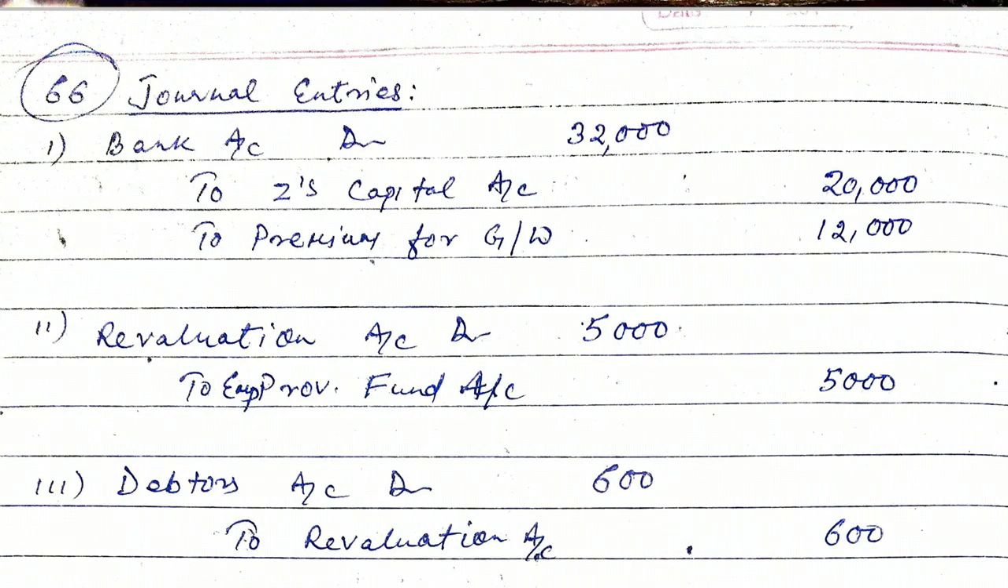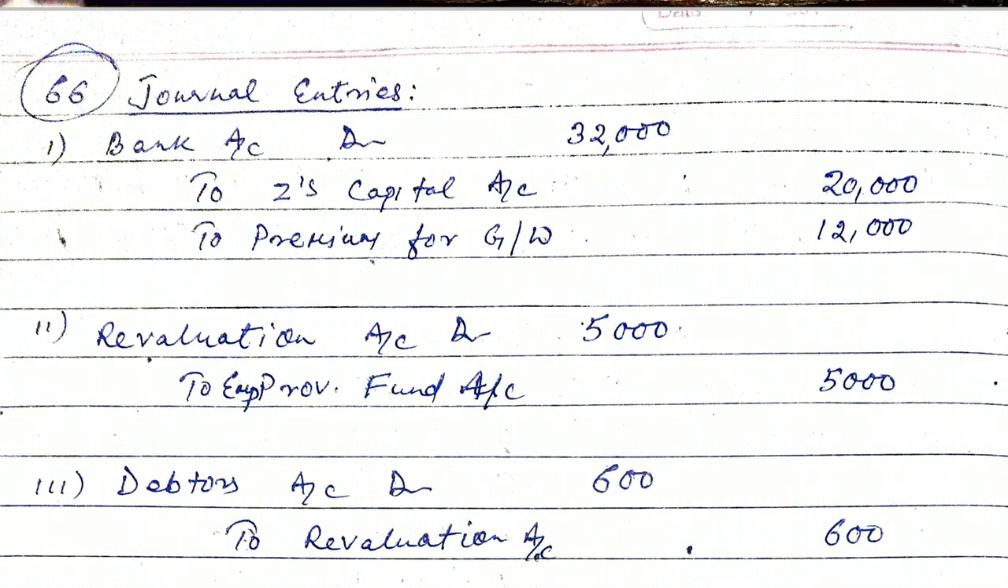On 1st April 2020, Z brings 20,000 as his capital and 12,000 for goodwill in cash. So total amount brought by Z is 32,000. So Z's capital account will be credited 20,000. Premium for goodwill will be credited 12,000 as given in the question.